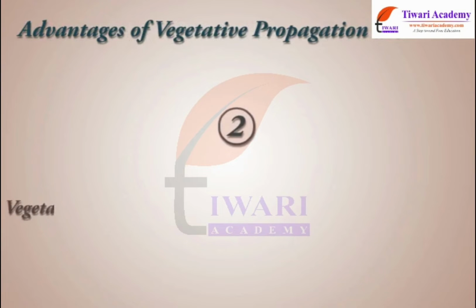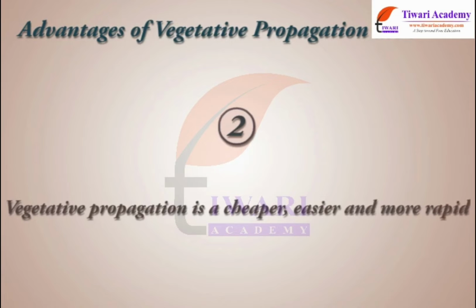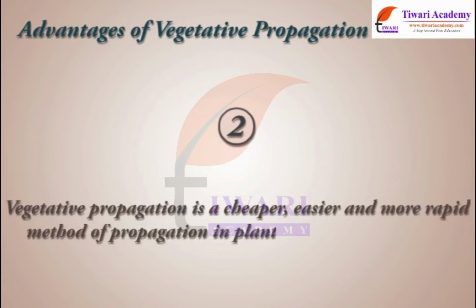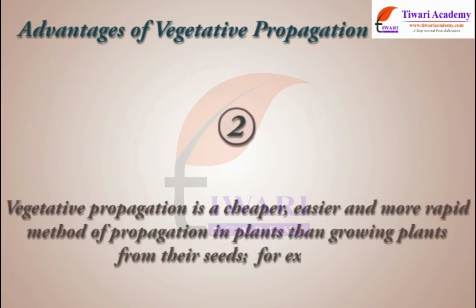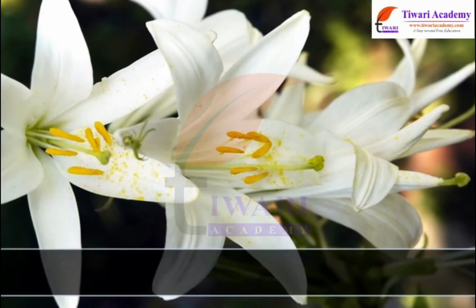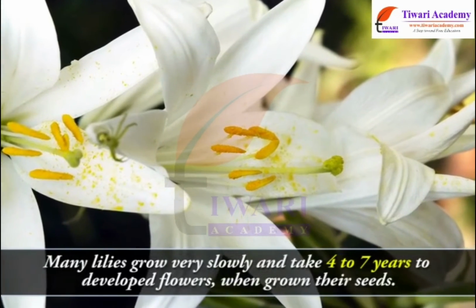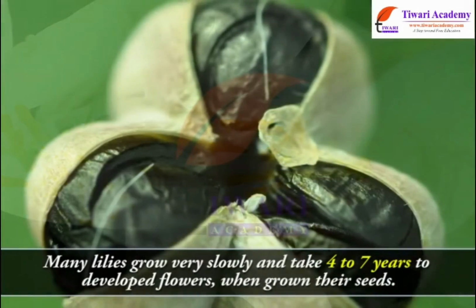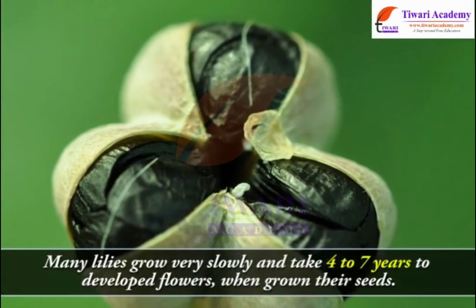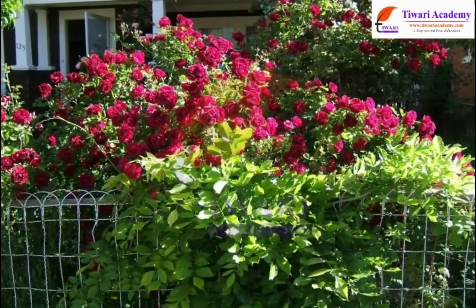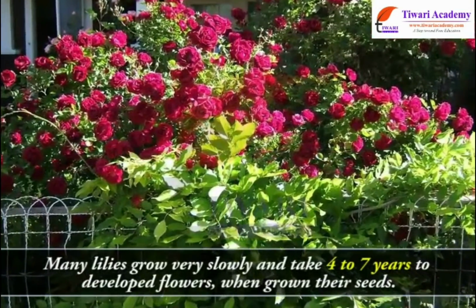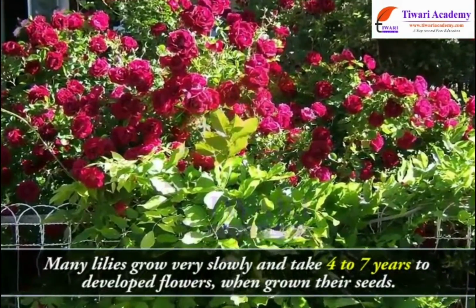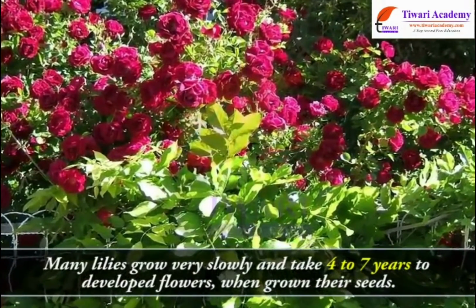2. Vegetative propagation is a cheaper, easier, and more rapid method of propagation in plants than growing plants from their seeds. For example, many lilies grow very slowly and take 4 to 7 years to develop flowers when grown from seeds, but flowers are produced only after a year or two when grown vegetatively.